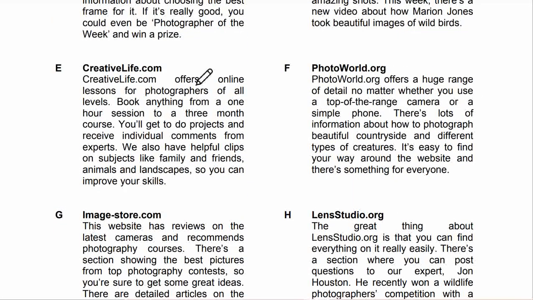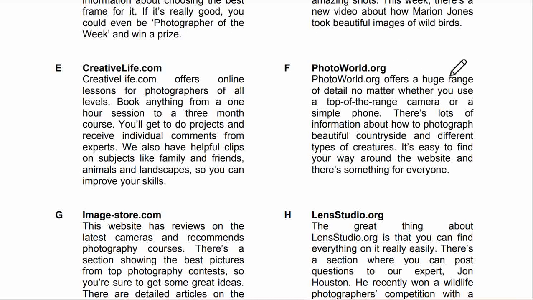CreativeLife.com offers online lessons for photographers of all levels. Book anything from a 1 hour session to a 3-month course. You'll get to do projects and receive individual comments from experts. We also have helpful clips on subjects like family and friends, animals and landscapes, so you can improve your skill.